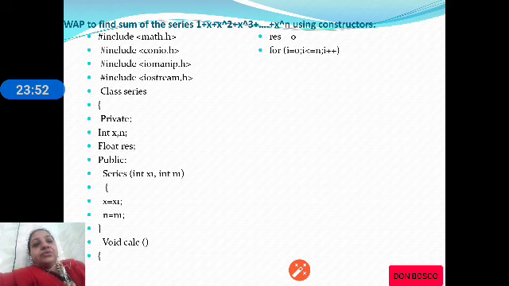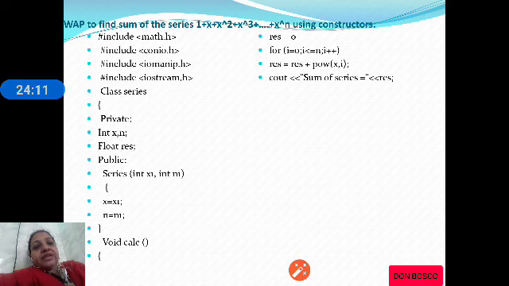For i is equal to 0, i is less than n, i plus plus. Then we are calculating result is equal to result plus pow of x comma i. As you see, the series starts with x to the power of 0 plus x to the power of 1 plus x square plus x cube. So we are using the pow function which will calculate the powers. Then we are printing the result.